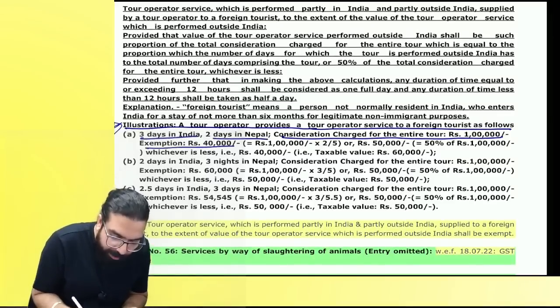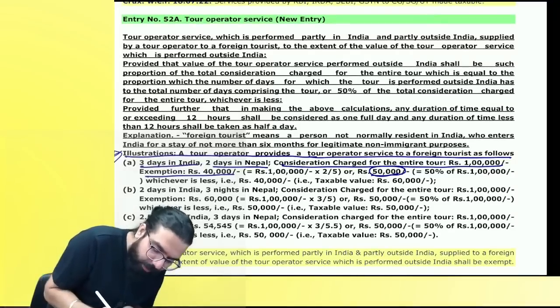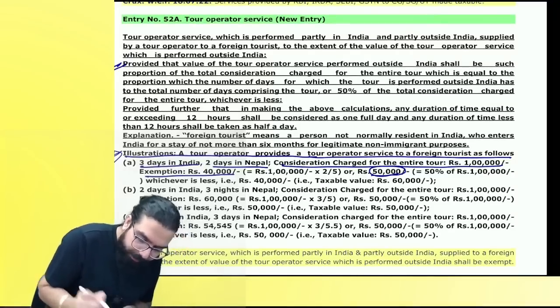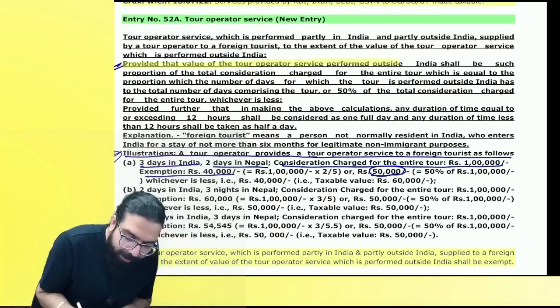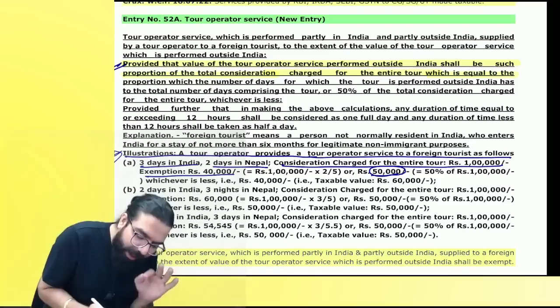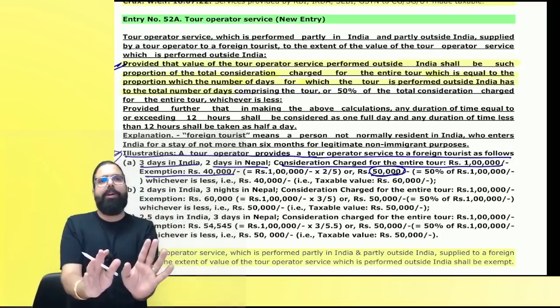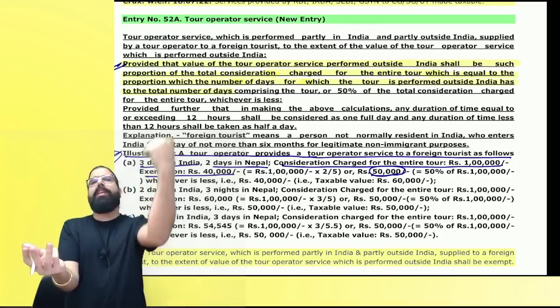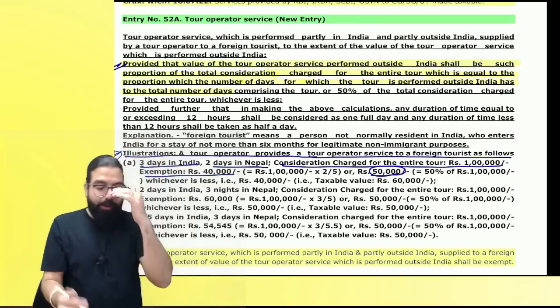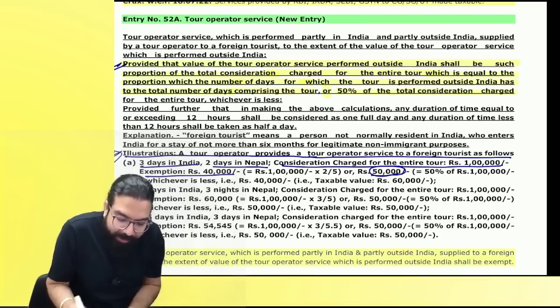See over here, exemption 40 or 50,000. You know what the government went ahead and told? Provided that the value of tour operator service performed outside India shall be such proportion to the total consideration charged for the entire tour, which is equal to the proportion which the number of days for which the tour is performed outside India has to the total number of days. This you understood? 3 days in India, 2 days outside India, 40,000 for outside exempted. But then they told, okay, see, the 50% of the consideration, what they are telling?